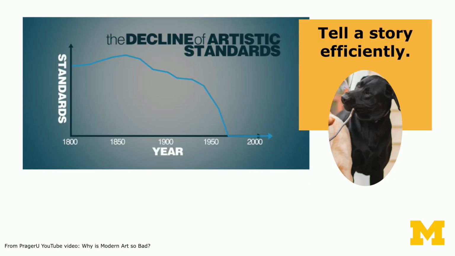On the other hand, you can go to the other extreme of telling a story efficiently, but where you really hide everything about the data behind it. So this is an image from a YouTube video about why is modern art so bad. So obviously it has a very strong opinion to share. It's trying to argue that something called standards have declined over time, but it's not clear what standards are or how they were measured. It's not clear where this blue line comes from. I don't know if it's an actual measurement from a person or if somebody just made this up. So I have no idea where any of this data is from. They are telling a story efficiently, but I cannot explore any of what's behind this for myself.